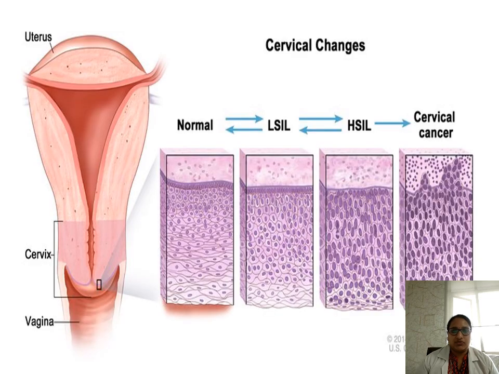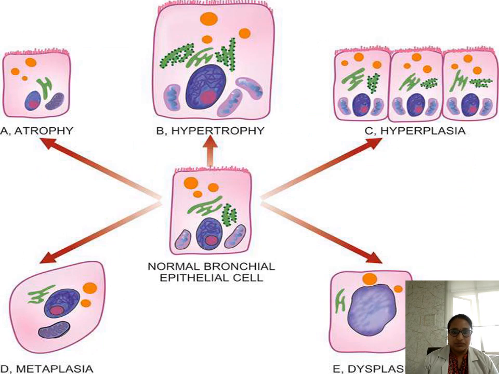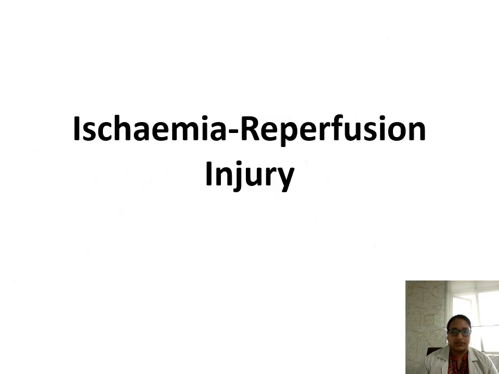This is an example of dysplasia progressing to carcinoma in situ and carcinoma. So these are the cellular adaptations: hypertrophy, hyperplasia, atrophy, metaplasia, dysplasia. Thank you.